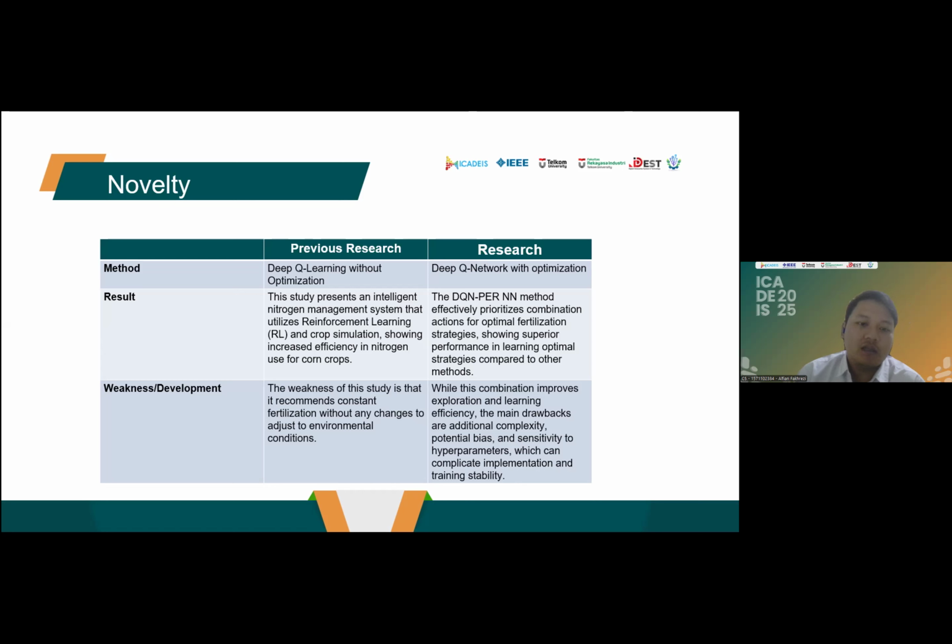Weakness in my study: does this combination improve acceleration and learning efficiency? The main drawbacks are additional complexity, potential bias, and sensitivity to hyperparameters, which can complicate implementation and training stability.